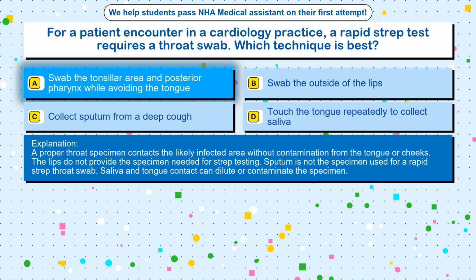A proper throat specimen contacts the likely infected area without contamination from the tongue or cheeks. The lips do not provide the specimen needed for strep testing. Sputum is not the specimen used for a rapid strep throat swab. Saliva and tongue contact can dilute or contaminate the specimen.